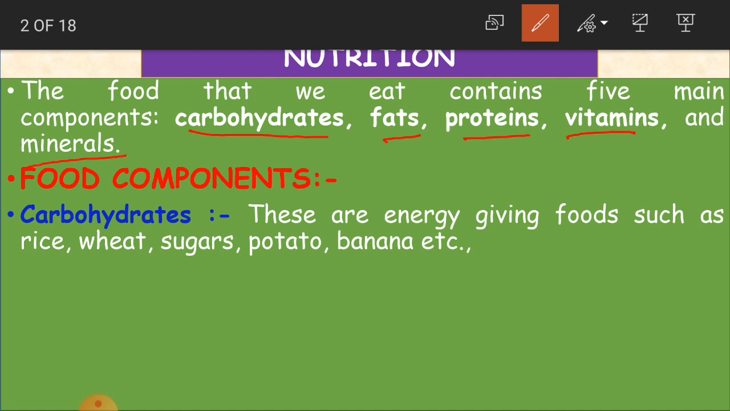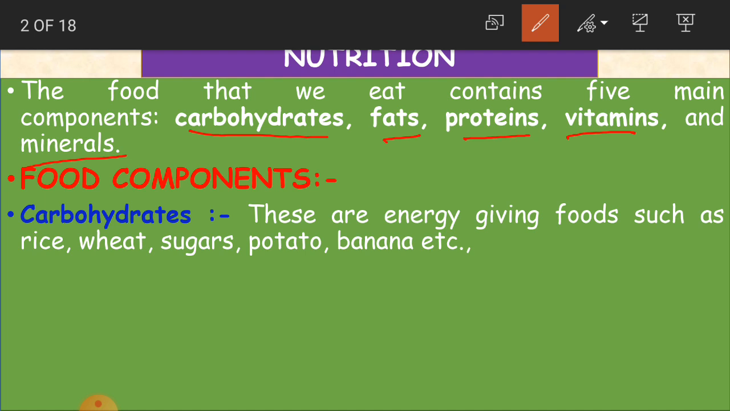So every day we take food. Why do we take food, children? To give energy for our body, so that we can do our daily activities, to fight diseases, to not fall sick, and for better growth. For all these reasons we take food, and we have five main components in our food: carbohydrates, fats, proteins, vitamins, and minerals.